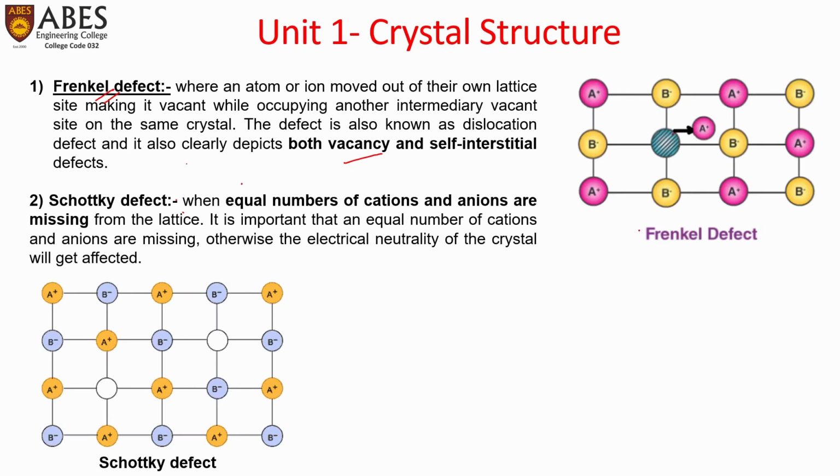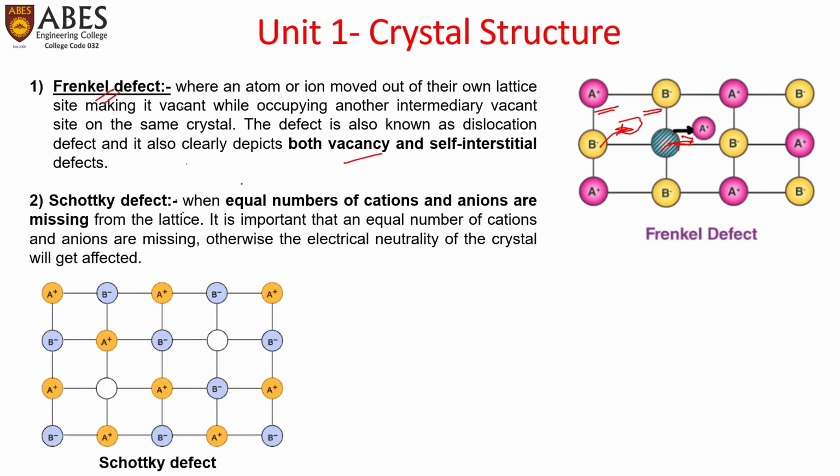A plus and B minus ions are there, because ceramics have two types of atoms or ions or molecules. Either A plus can move out from its position and take an interstitial position, or B minus can move out and take an interstitial position. That is called Frenkel defect. Both vacancy and self-interstitials can be created of either of the two ions or atoms. So this is called Frenkel defect.